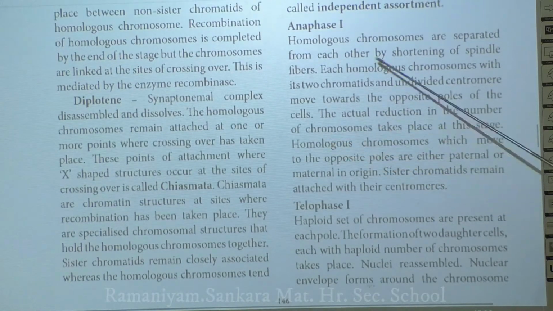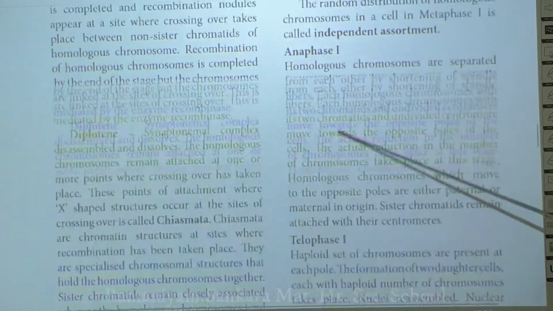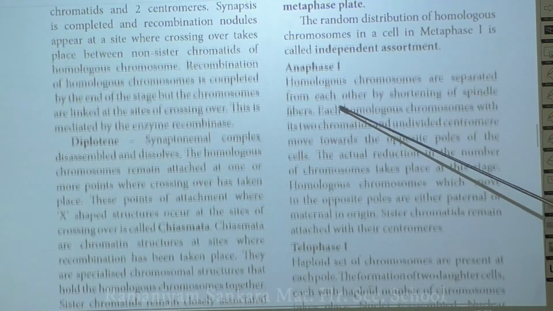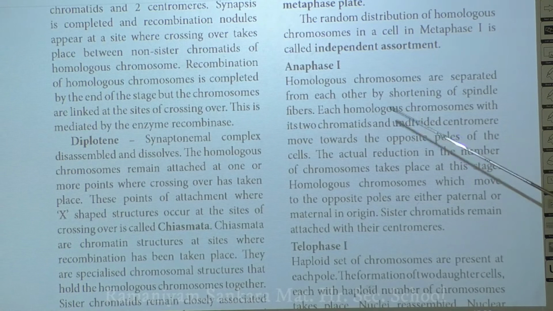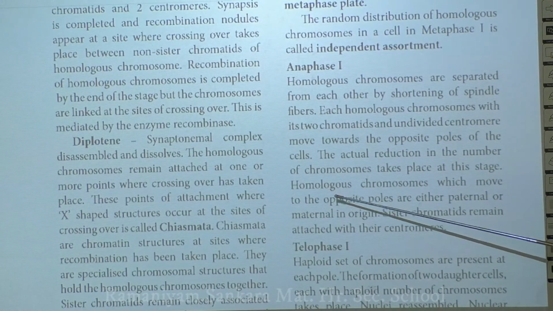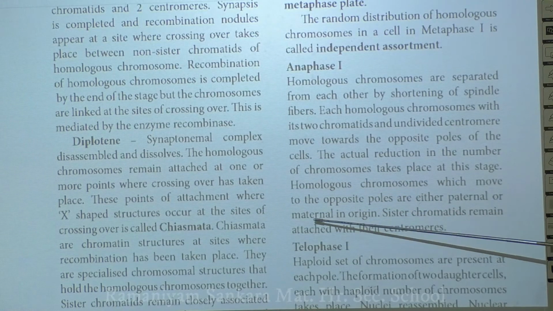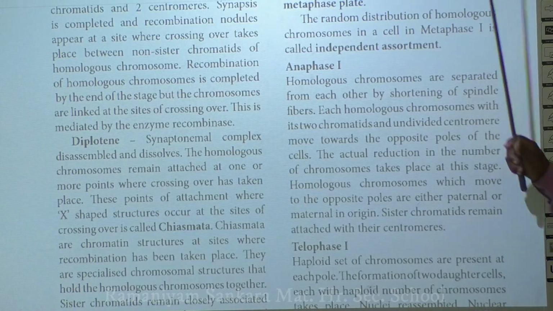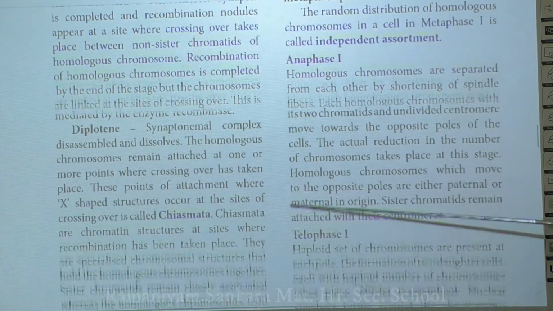So once it gets attached, next is anaphase 1. You have finished prophase and metaphase 1. Next is anaphase 1. During anaphase 1, the homologous chromosomes in a pair get separated. The homologous chromosomes will be separated and move towards the opposite poles. You can see this in the diagram.